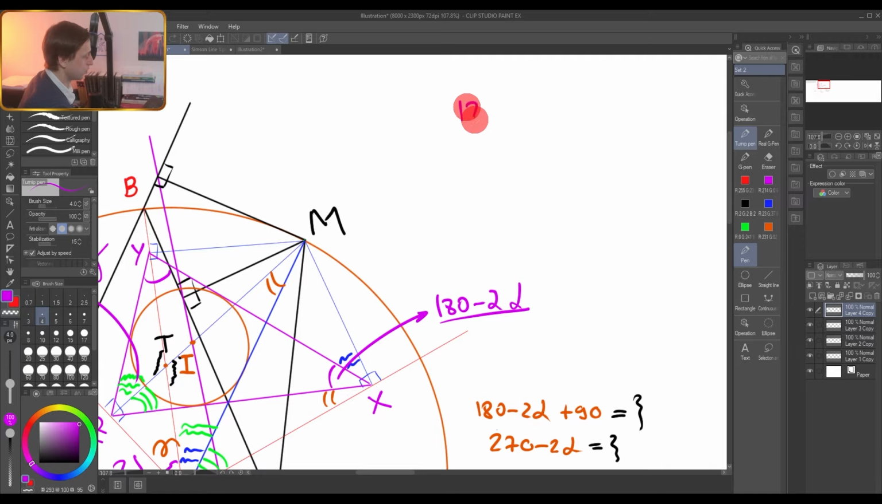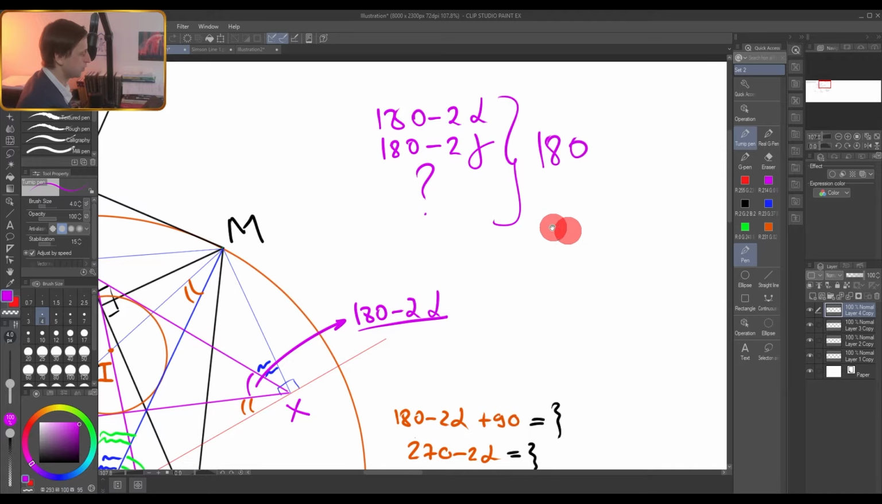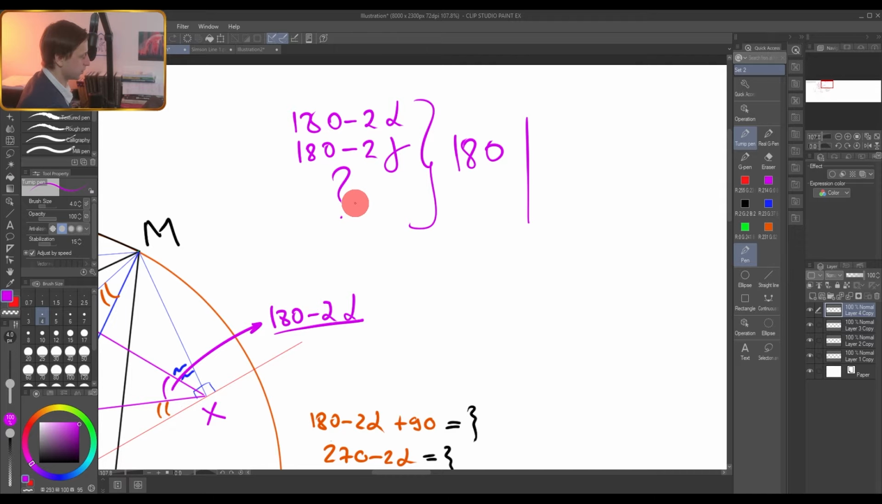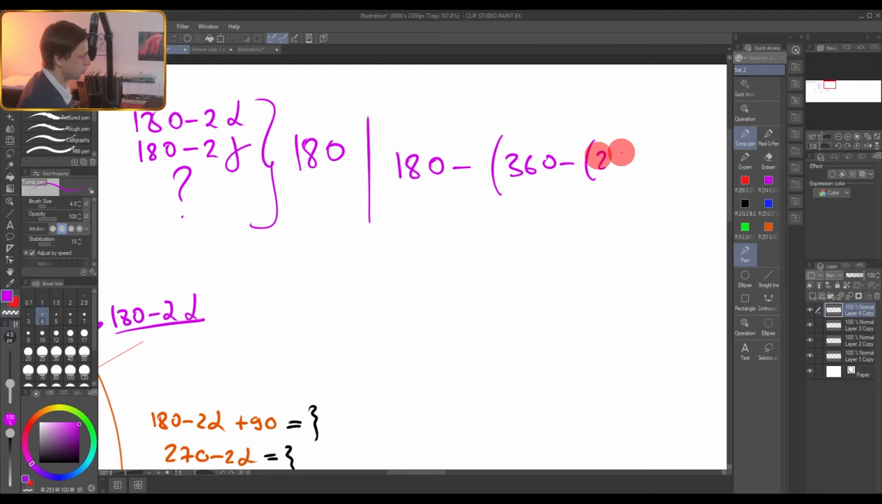Look, for example, one angle of the triangle is 180 minus 2 alpha. Let's mark it as alpha. Another angle of the triangle is 180 minus 2 gamma. What would be the other angle of this triangle? Well, the sum of all angles should be 180. If you need to find this angle, you subtract from 180 the sum of these two angles, which is 360 minus 2 times gamma plus alpha.